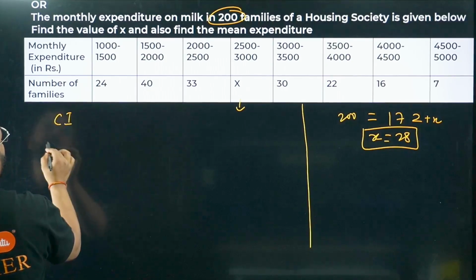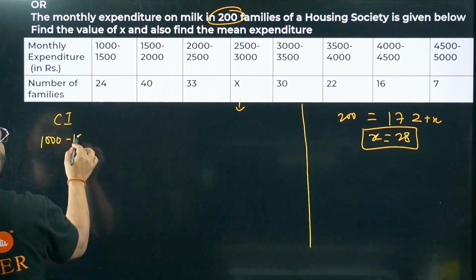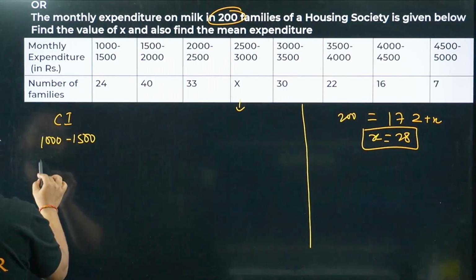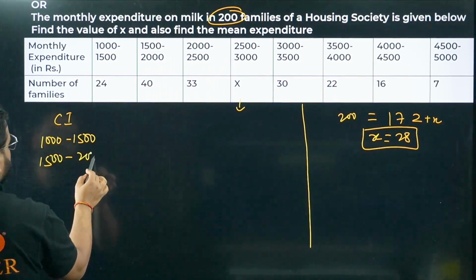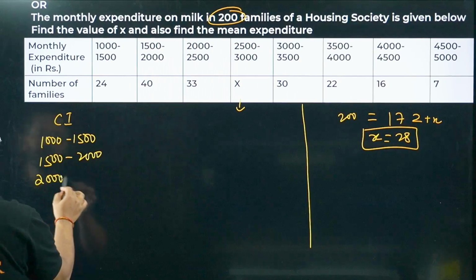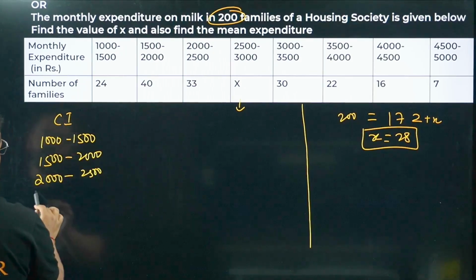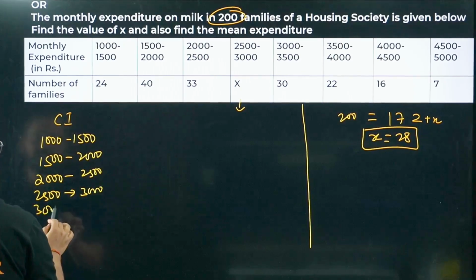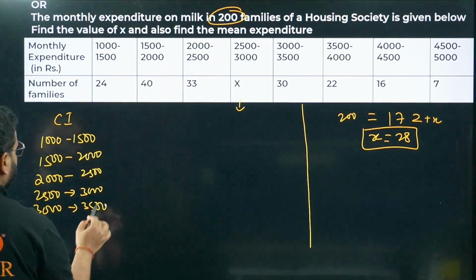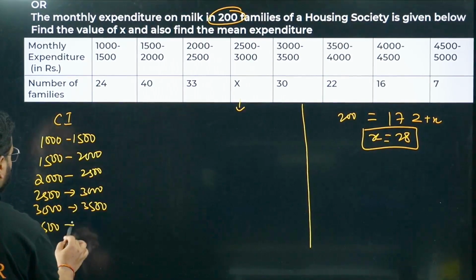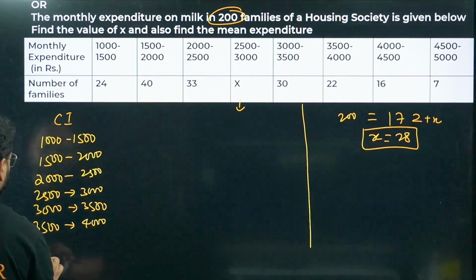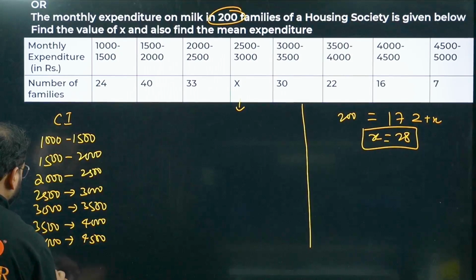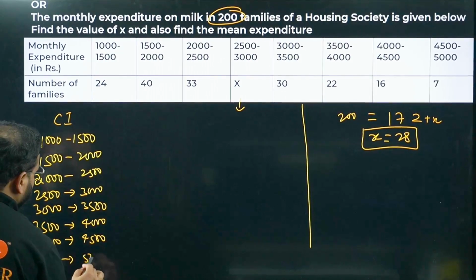Class intervals: 1000 to 1500, 1500 to 2000, 2000 to 2500, 2500 to 3000, 3000 to 3500, 3500 to 4000, 4000 to 4500, and 4500 to 5000.